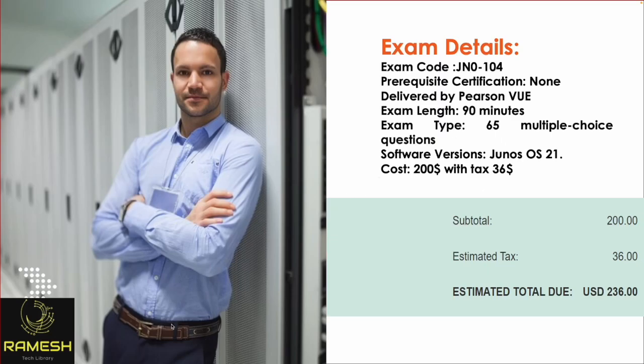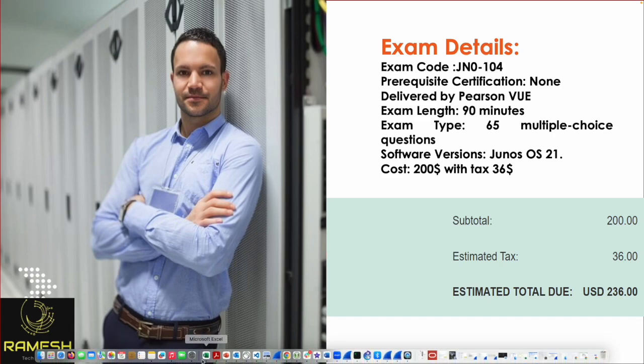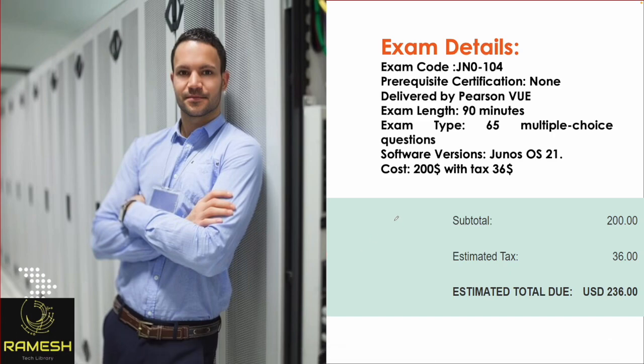So now the final thing is, after completion of this course, this is the examination fee for the Juniper JNCIA certification: $200. $36 is the tax. Total $236. Out of this $236, you will get a $150 to $170 discount. How you will get it? I'll show you. Once you clear this certification and if you have skills,